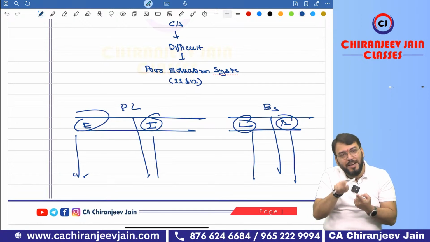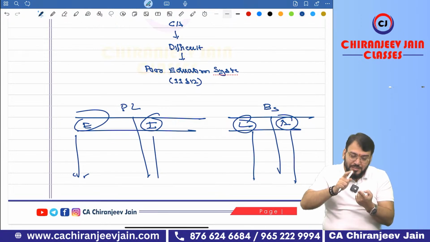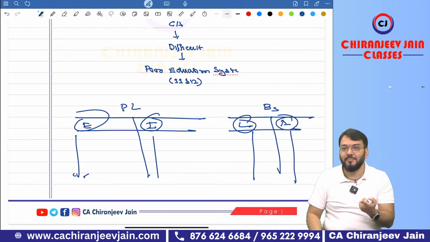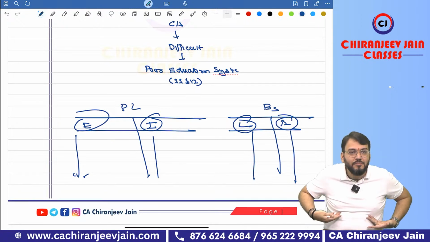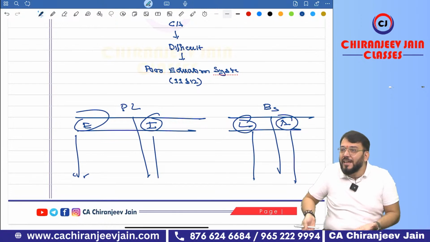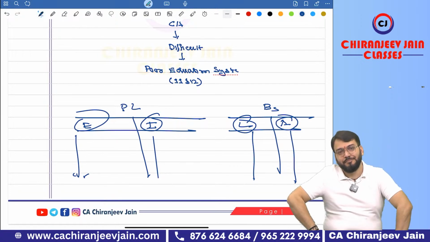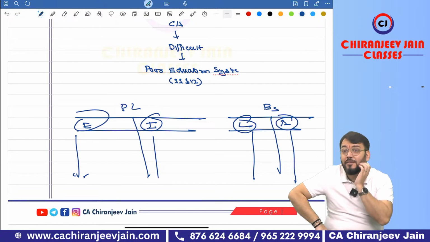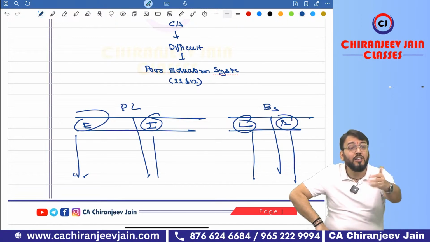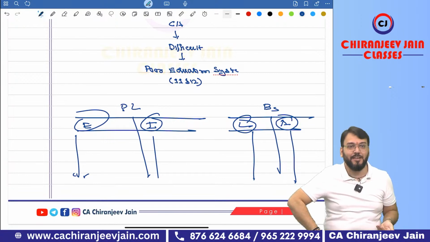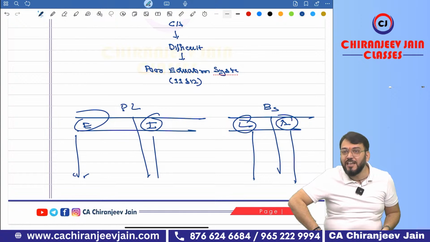Audit is the most practical subject. Means this audit is our bread and butter. We will earn from audit only. Audit is our backbone. Without audit we can't survive. We will only become auditor. Who is auditor? Only chartered accountant in India. And then also we don't like audit. I have never understood this point. Student says, sir, audit I will fail. Arey, by audit you will fail? Why you want to become CA? How can you become CA if you are saying I am weak in audit?